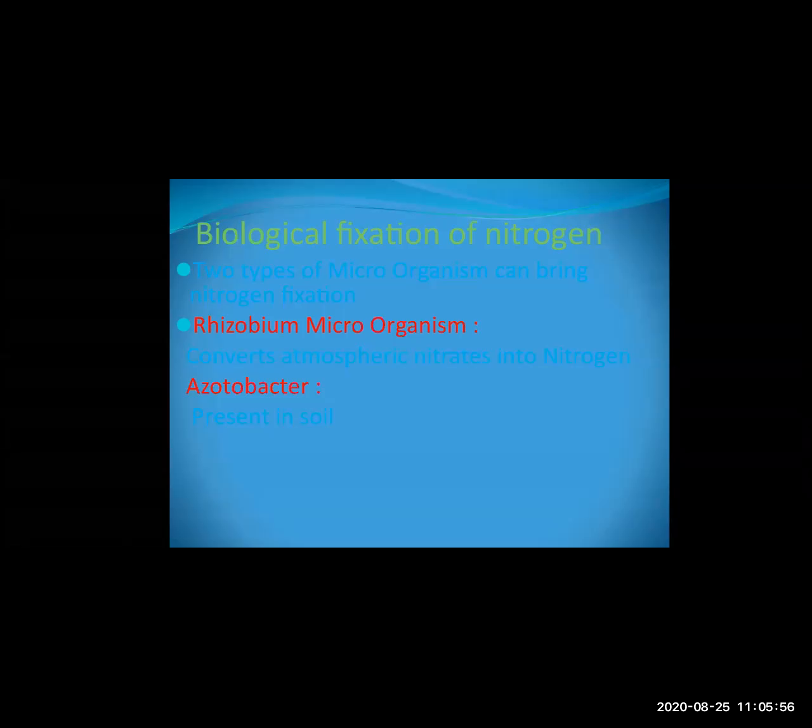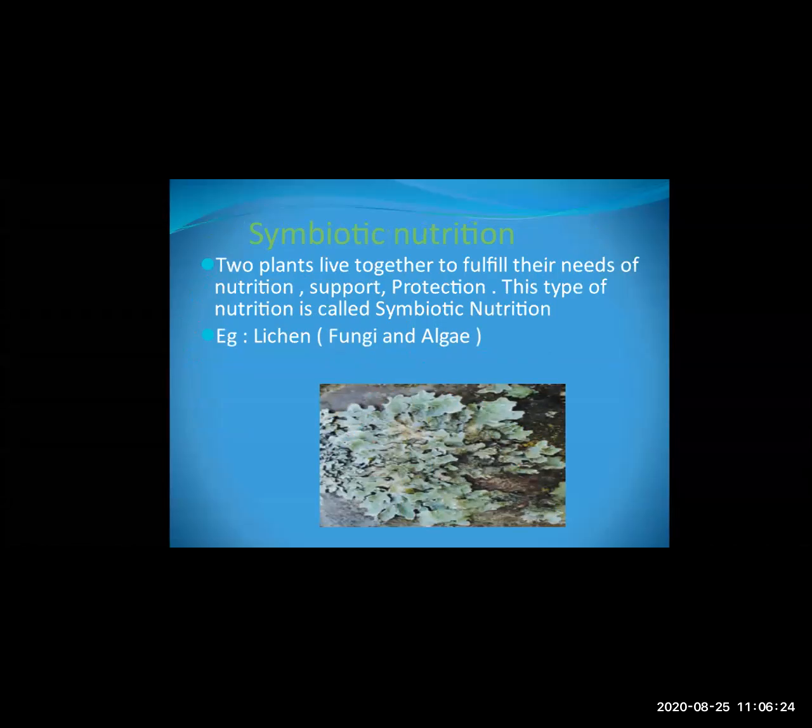Okay, then the second microorganism is acetobacter. Okay, so what does the acetobacter microorganism do? Whatever nitrates are present in the soil, that is absorbed by the acetobacter microorganism. So these two microorganisms are the most important microorganisms which helps in biological fixation of nitrogen. Means it converts the nitrates into nitrogen.